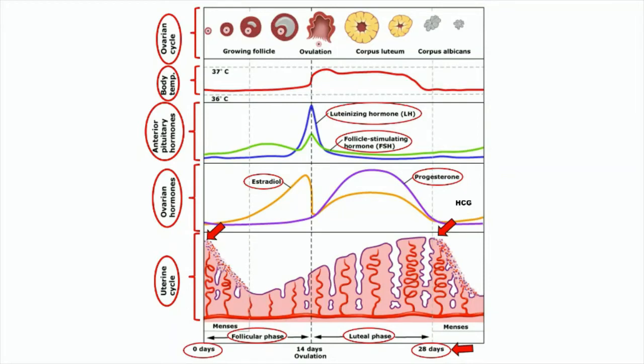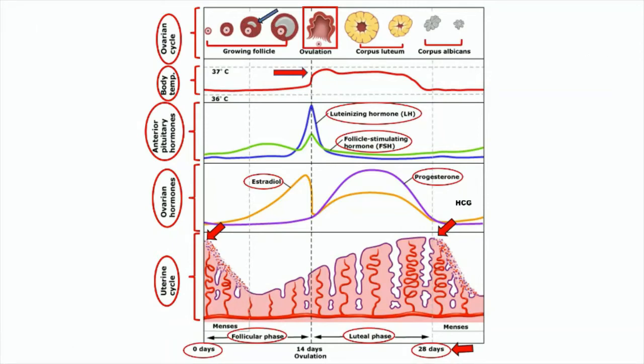The phases in the ovarian cycle consist of the growth of follicle, ovulation, corpus luteum, and corpus albicans. The body temperature naturally changes a tiny bit throughout menstrual cycle. It's lower in the first part of the cycle and then rises when ovulation. After ovulation, body temperature goes up to 36 to 37 degrees Celsius.